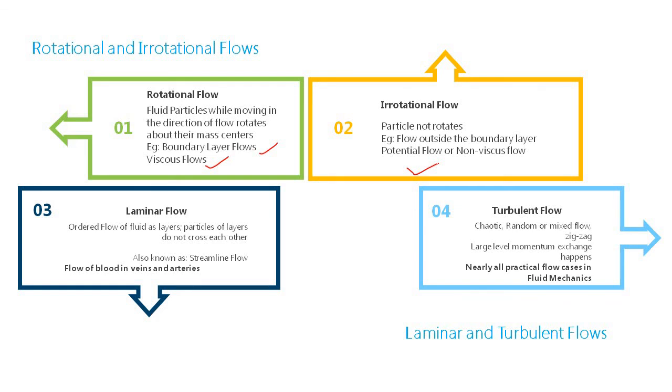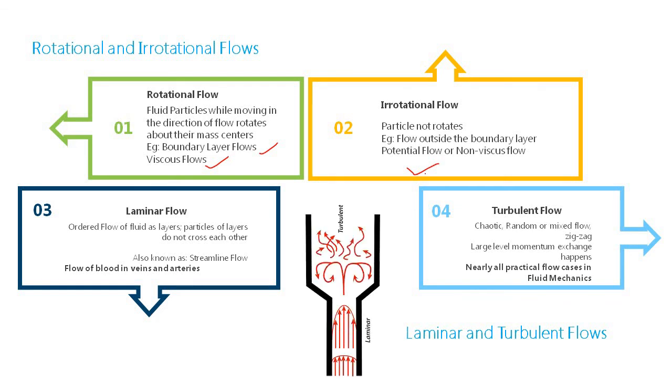And again, if you increase the velocity, the flow will become random or chaotic in nature, and large level momentum exchange takes place. The extent of turbulence goes on increasing if you increase the velocity. If you decrease the velocity, there is a chance of laminar flow, and if you increase the velocity, there is a chance of the flow becoming turbulent, and in between there is a transition also. We will deal with it in detail.